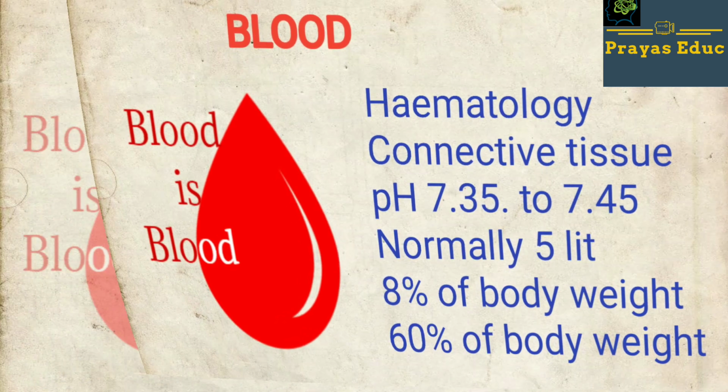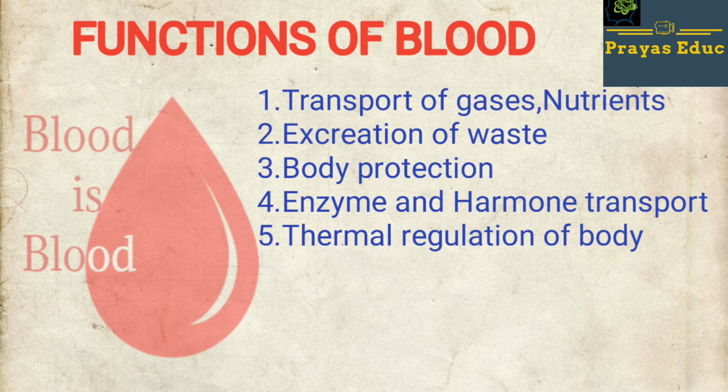Then the functions of blood. Blood plays important functions in humans, as mentioned here. Number 1, it transports gases and nutrients in the human body. Number 2, it carries out excretion of waste material throughout the body.